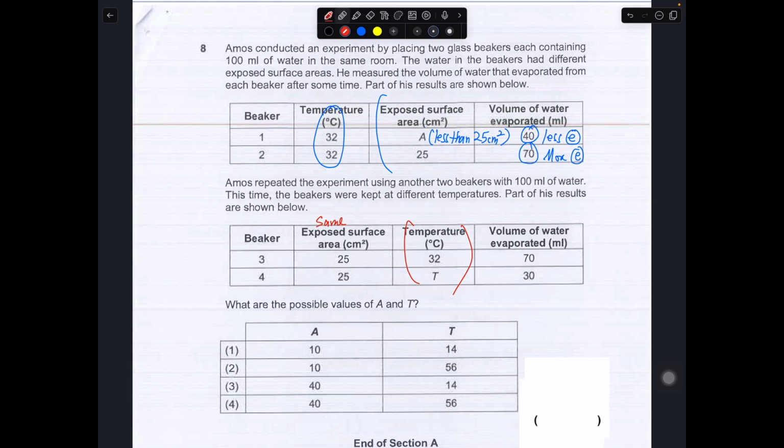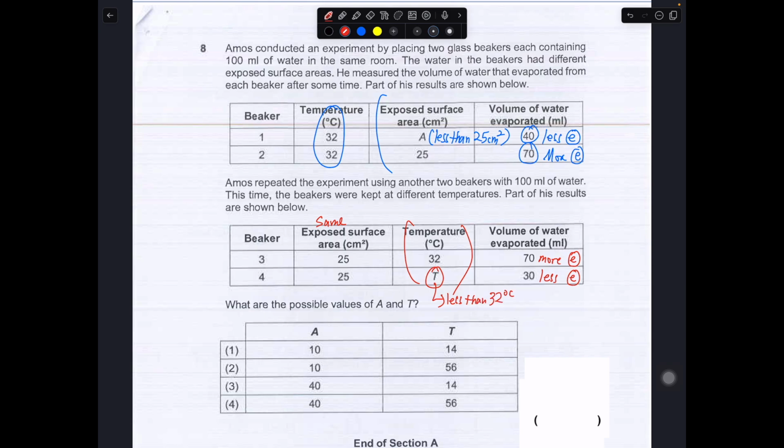The volume of water evaporated for beaker 3 is way more than beaker 4, so there is less evaporation in beaker 4. Having said that, that means that T must be a lower temperature than beaker 3, which is at 32 degrees. So T must be less than 32 degrees.